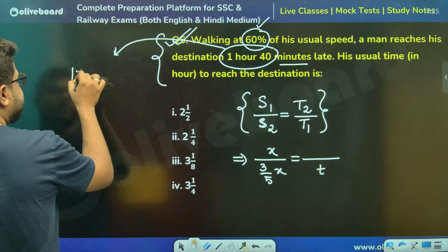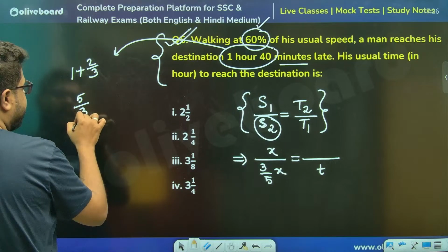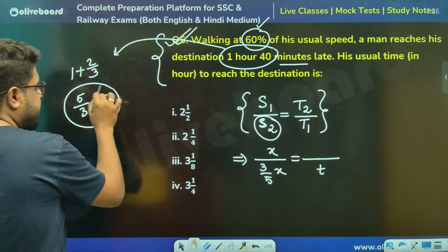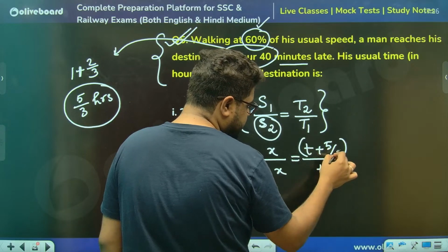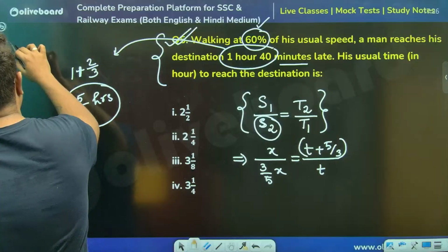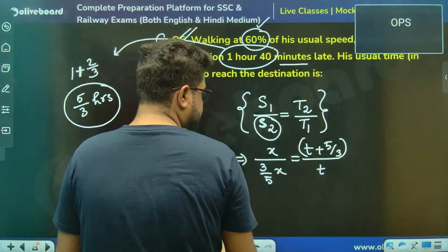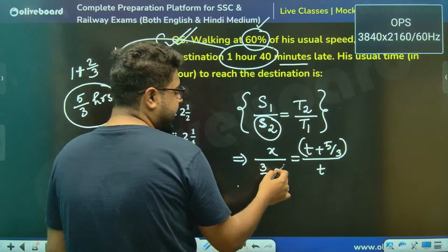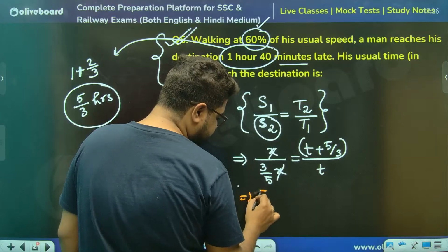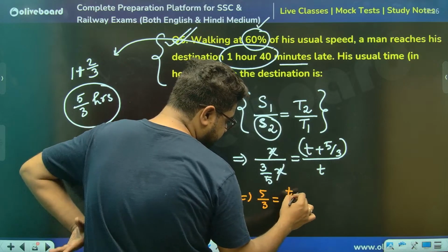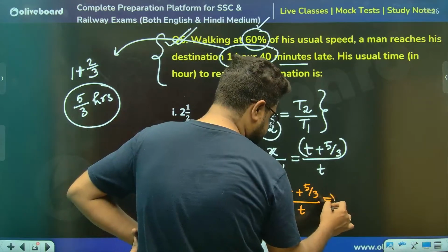1 hour 40 minutes means 1 and 2/3 hours, so 5 by 3 hours more. So the time is t plus 5 by 3. Now you see this only looks weird. एक second. This is giving me trouble. एक second. Okay. Now you see this x is actually there, just for show, it will cancel. So it is 3/5 equals t divided by t plus 5 by 3. Sir, calculate and cancel.